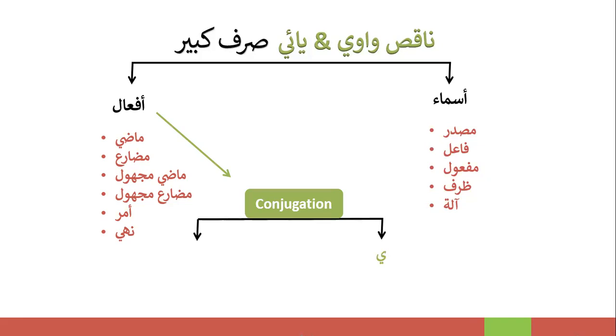While conjugating, your fail is mostly ending with ya, in fact, it's ending with ya in the big families. So that will be changed to u or una. This is one thing that you have to remember, that if you have a ya ending, it will be changed to u or una: u in Madi and una in Mudari. And if you have an Alif Maksura ending, your changes will be Auna and Au. So just keep this little rule in mind: ya becomes u and una, and if you have Alif Maksura, you will have the plural as Auna or Au.